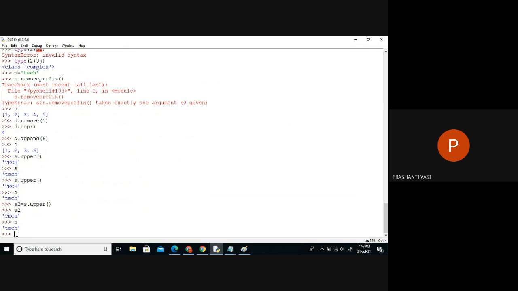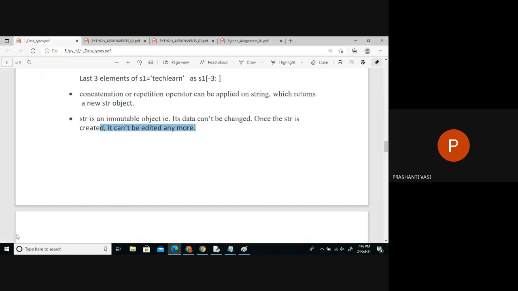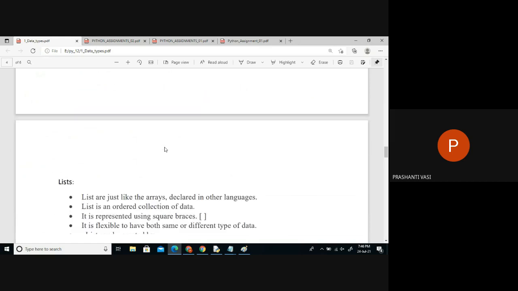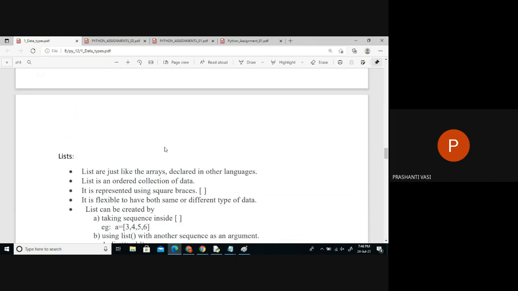So string is never editable. That's why we call it an immutable object, non-mutable, immutable object. Can't be changed. If you try to do that, it'll create a new string object, but the old object will never get modified. Fine? Any confusion till here? No, ma'am, it's clear.